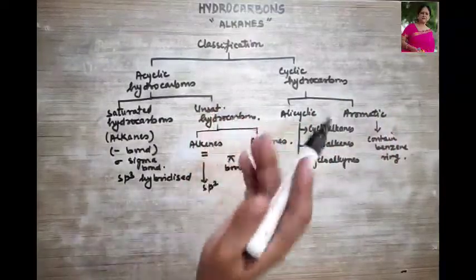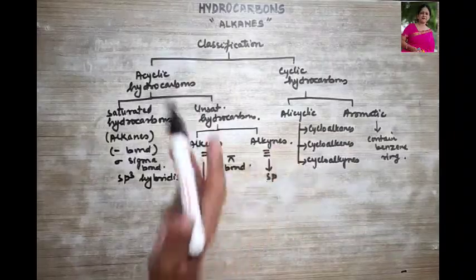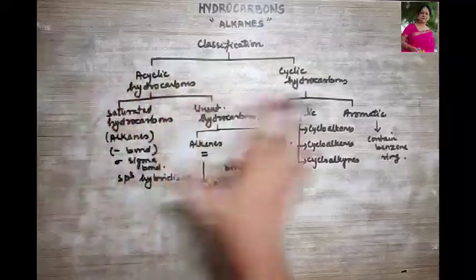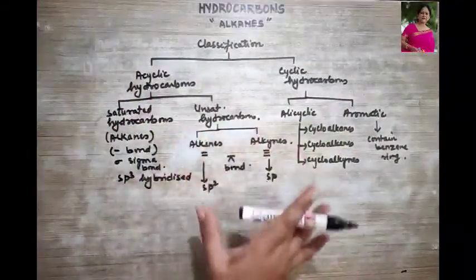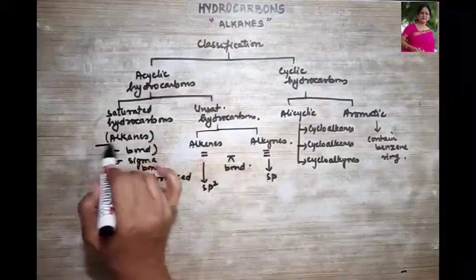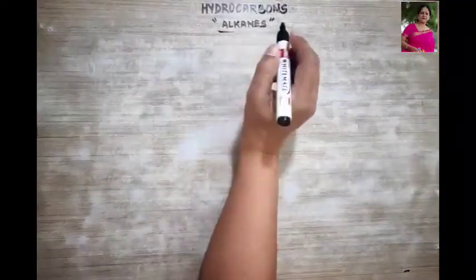So over here we don't have to study about cyclic hydrocarbons. Also, in the first term, I am not including alkenes and alkynes. We are just going to talk about saturated hydrocarbons. But how are they classified? This I have shown you over here. So now let us begin with alkanes. So let us talk about alkanes now.